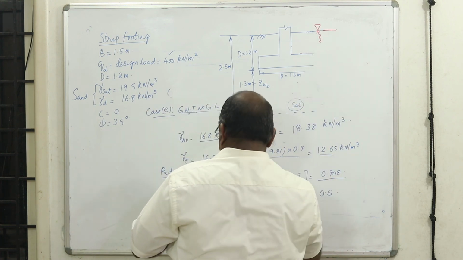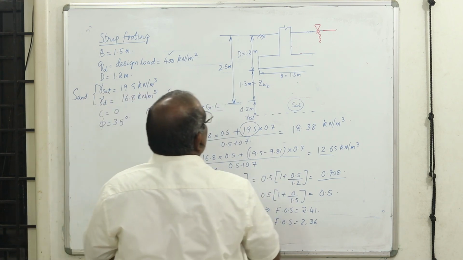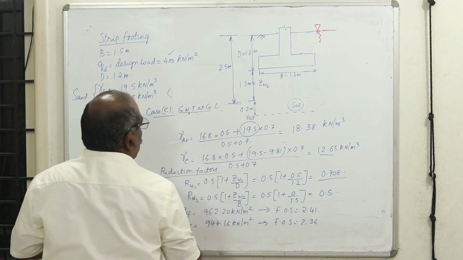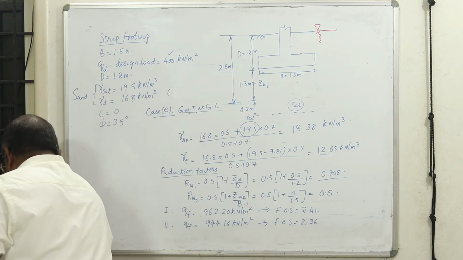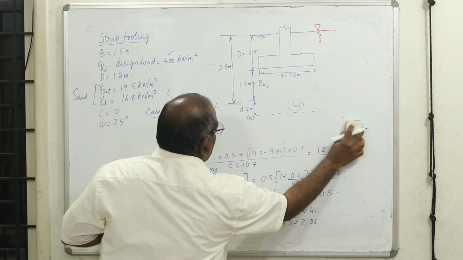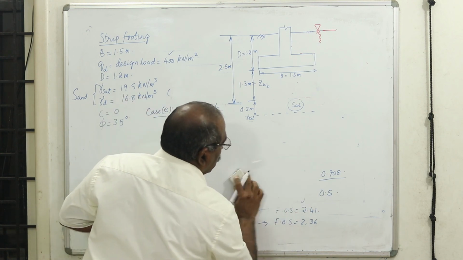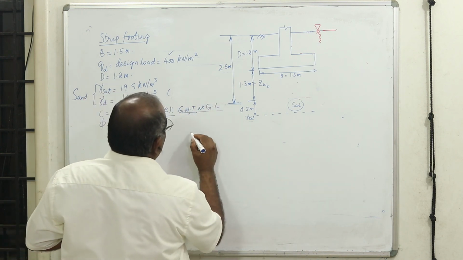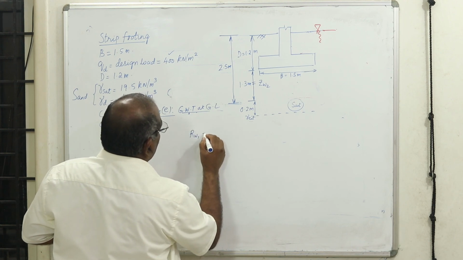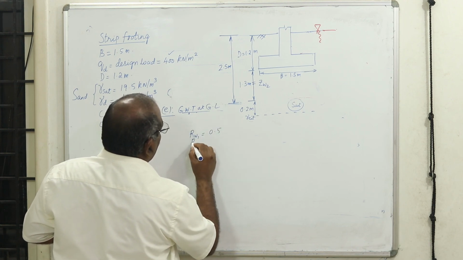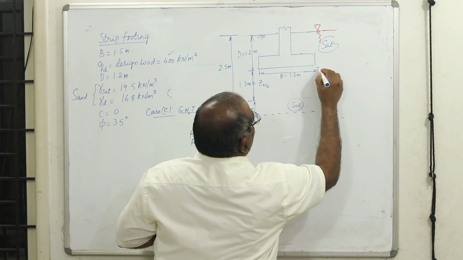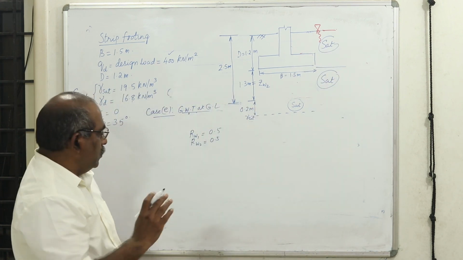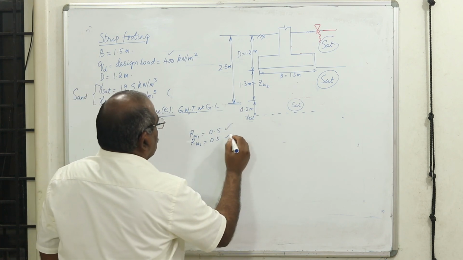In this case, I need to find out, what happens to the value of reduction factors? In this case, both RW1 and RW2, RW1 is equal to 0.5, RW2 is equal to 0. Below this also it is saturated. Therefore, you are going to get 50% reduction.